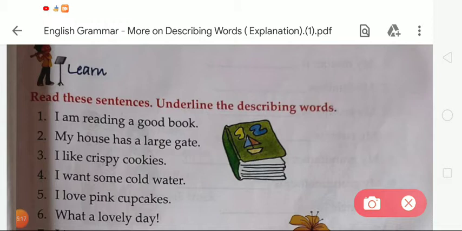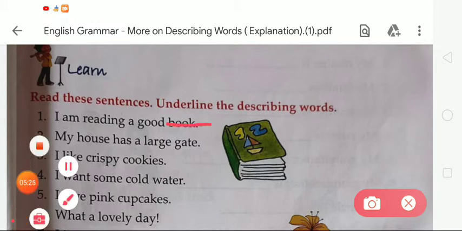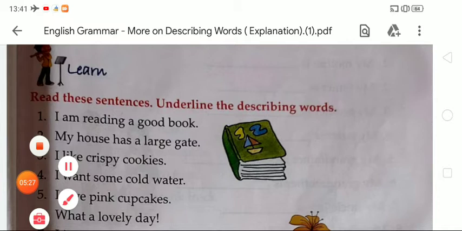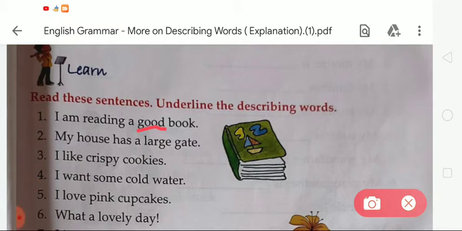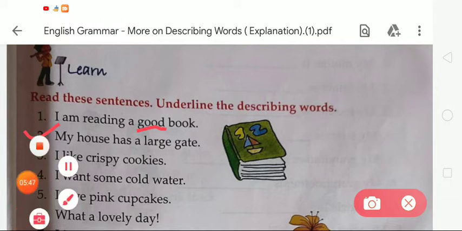Students, tell me which word is the describing word. As we all know, book is the name of a thing, so it is a noun, and the given word good is an example of a describing word. The book is good, so we have to underline the describing word, that is good. Now the second, my house has a large gate. Tell me which word is a describing word. Students, the given word large is a describing word.